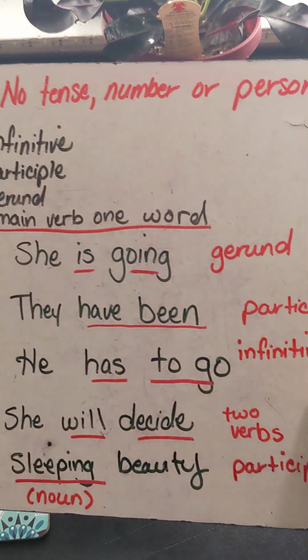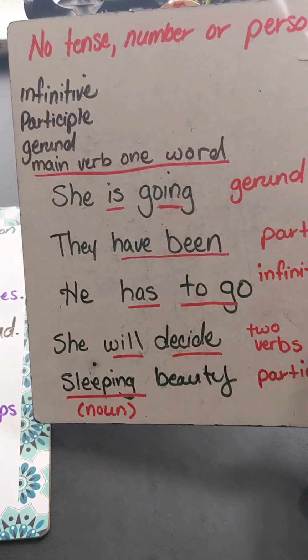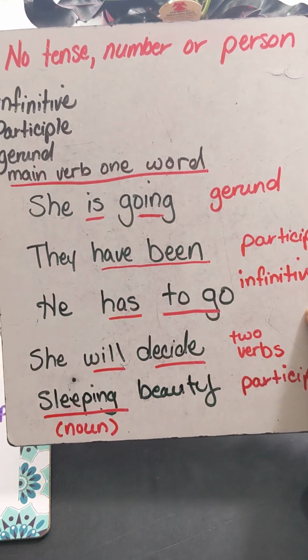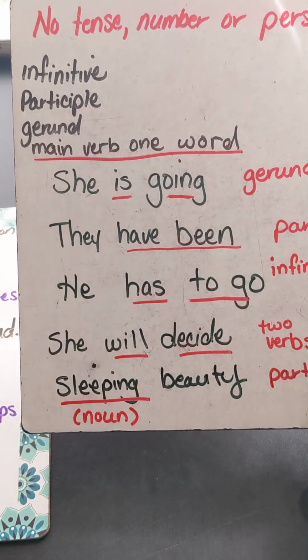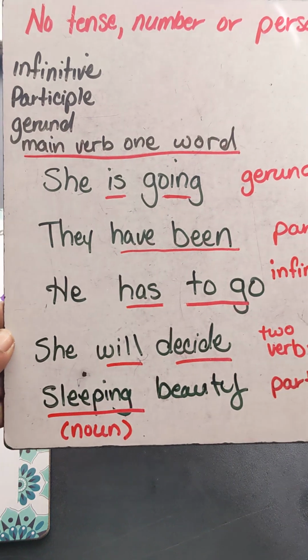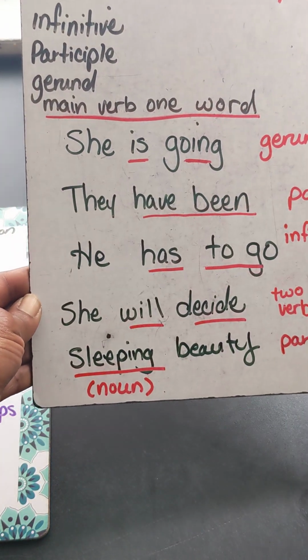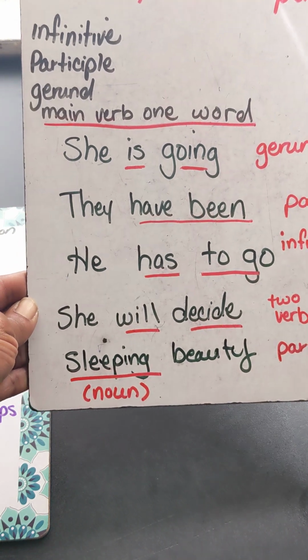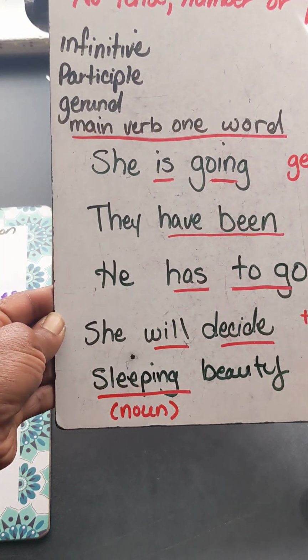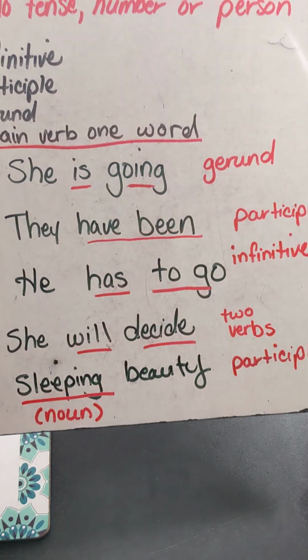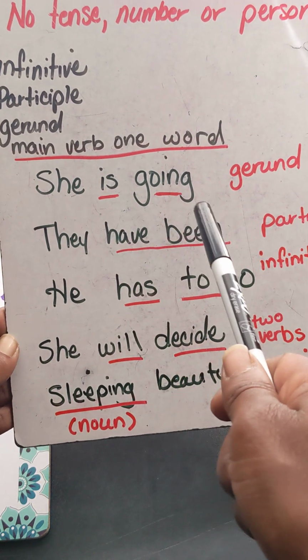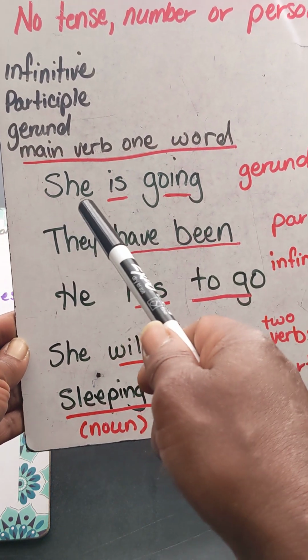All right, let me show you some examples of what are not complete thoughts and why. So these right here don't show tense, number, or person; they're infinitive, or have a participle or a gerund. Gerunds are verbs in ing form and sometimes used as adjectives. And there's not one main verb. So here we go. She is going. Okay, this is not